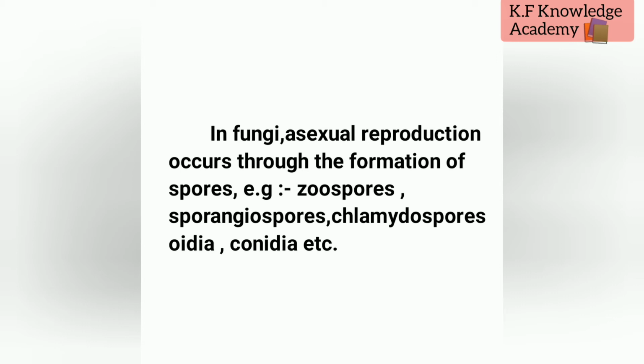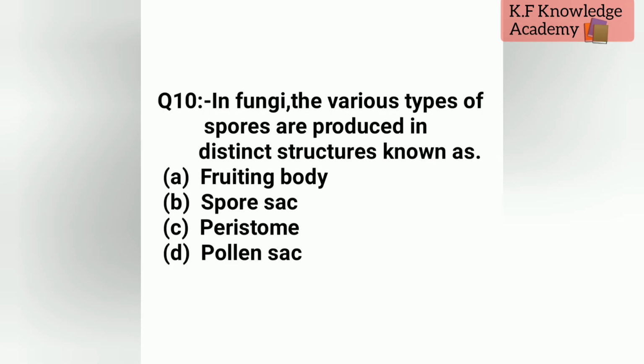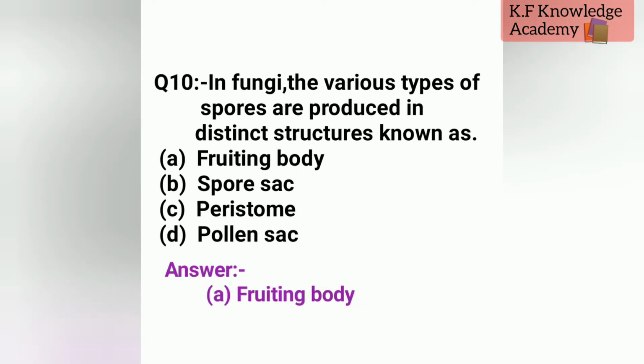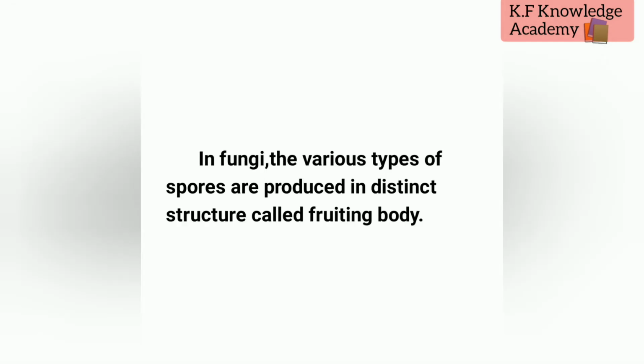for example, zoospores, sporangiospores, chlamydospores, oidia, conidia, etc. Let's see question number 10, that is, in fungi, the various types of spores are produced in distinct structures known as. The options are A, fruiting body, B, spore sac, C, peristomes and D, pollen sac. The correct option is A, that is fruiting body. Explanation: in fungi, the various types of spores are produced in distinct structures called fruiting bodies.